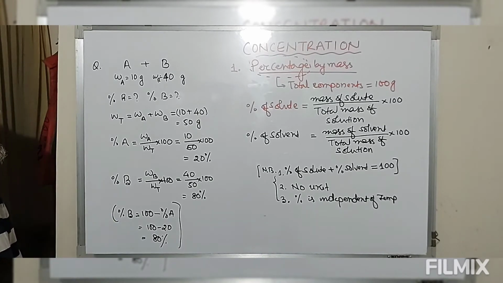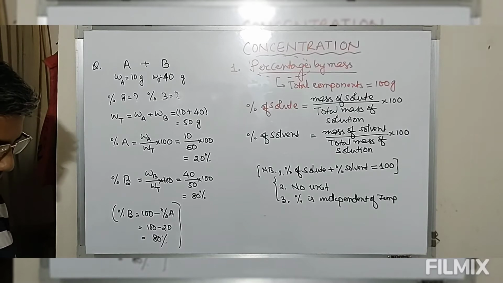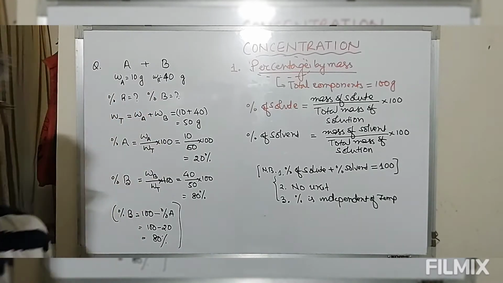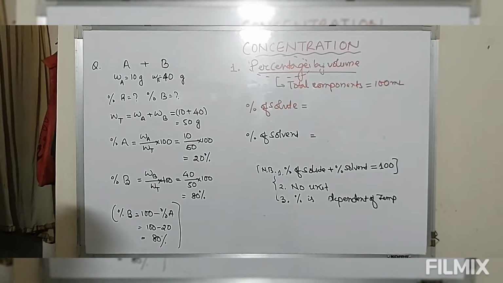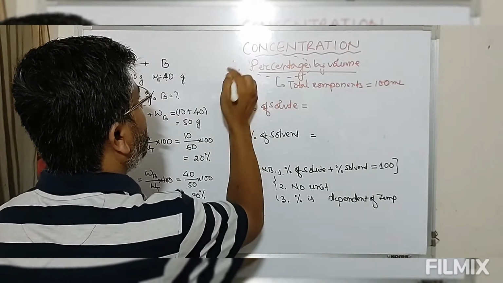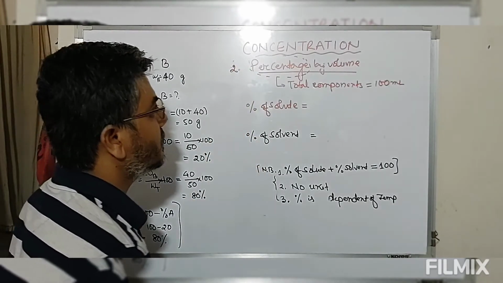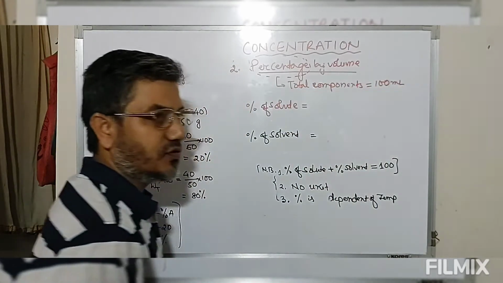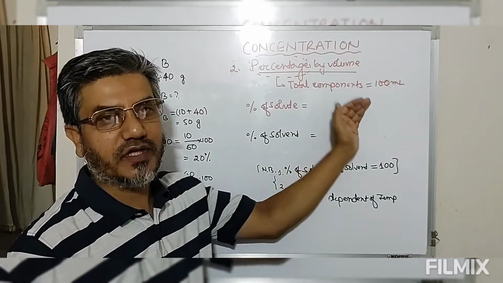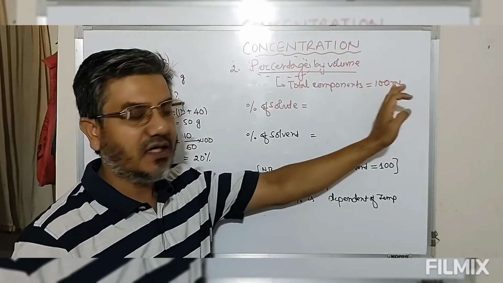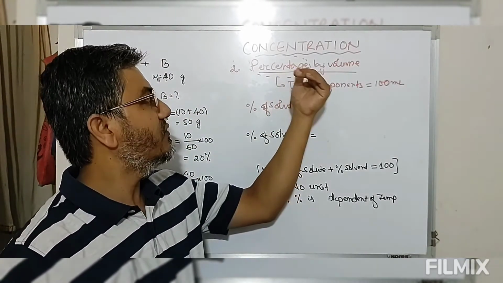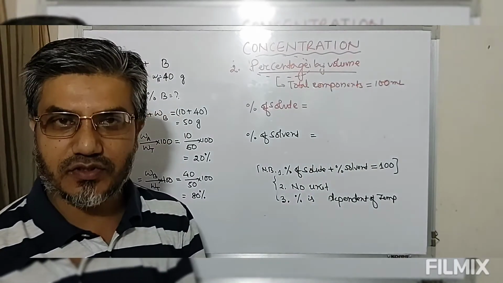Then the next method for expression of the concentration is percentage by volume. Now look at this. Total volume of the components is 100 ml. So if I use percentage by volume, then the total volume of the solution should be 100 ml. So in this 100 ml of solution, what is the contribution of solute and the contribution of solvent?